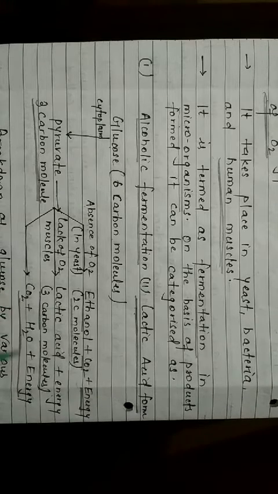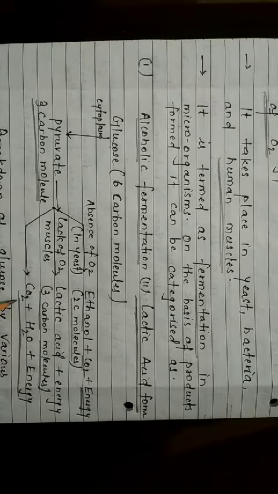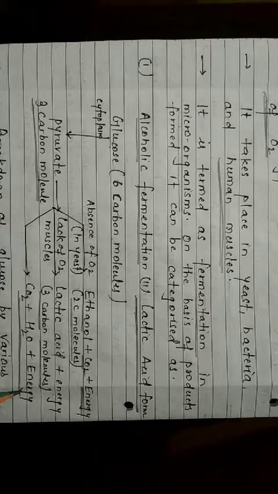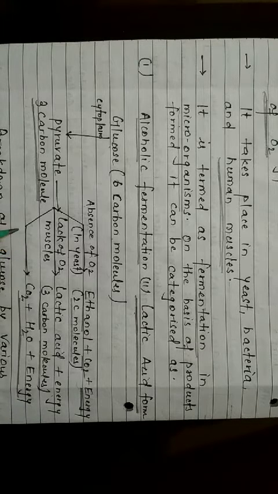The third pathway is CO2 plus H2O plus energy, which takes place in the presence of O2.